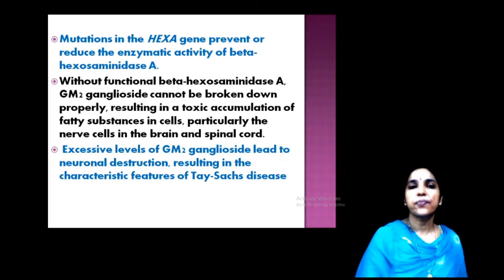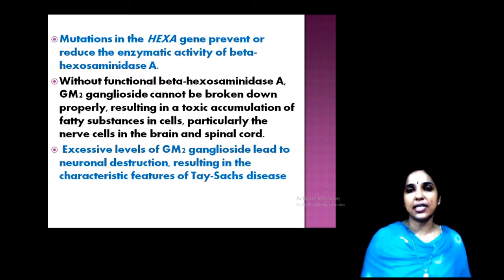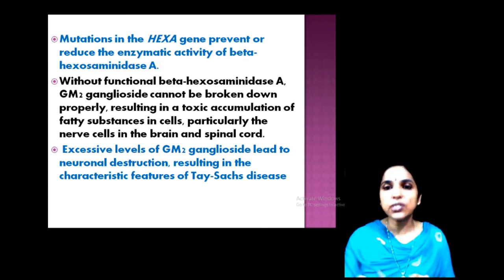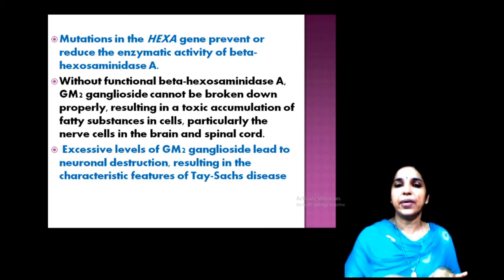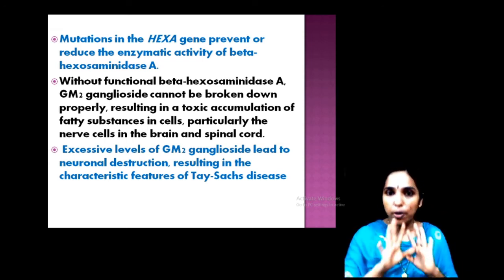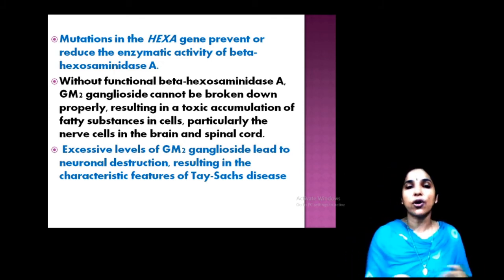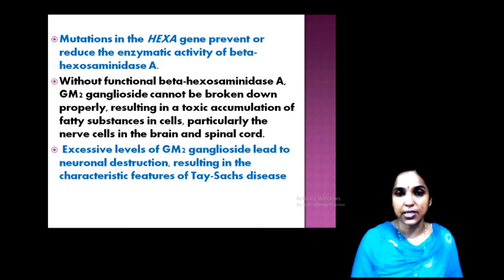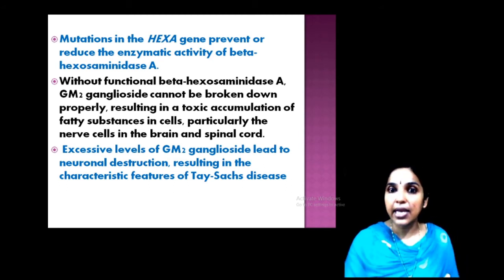Now look, mutations in this HEXA gene prevent or reduce the enzymatic activity of beta-hexosaminidase A. So, without this enzyme, the GM2 ganglioside cannot be broken down properly. If this GM2 ganglioside is not degraded, it accumulates and acts as a toxic substance in cells, particularly in the nerve cells, in the brain and the spinal cord.